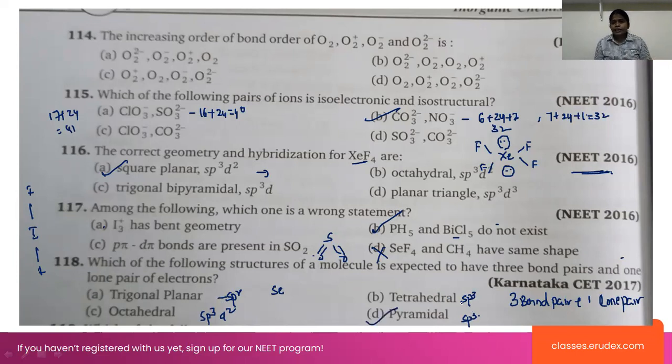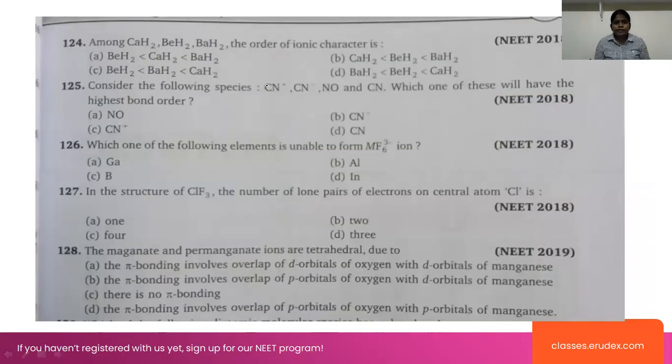Pyramidal. Tetrahedral means a total of 4 bond pairs are present. In the case of octahedral, 2 lone pairs. Trigonal planar has no lone pairs here. So look at, in this case, this has to be explained.